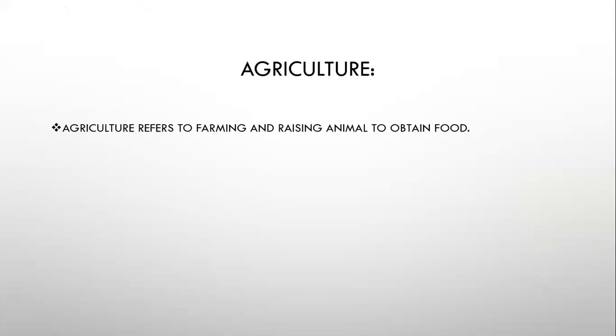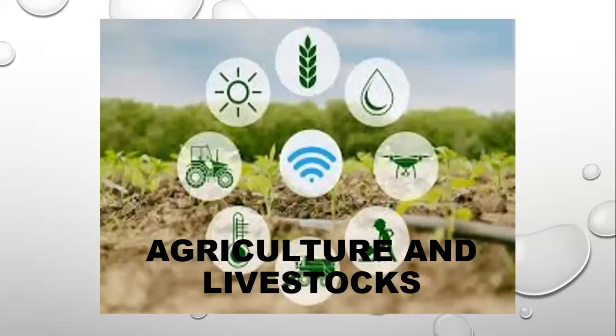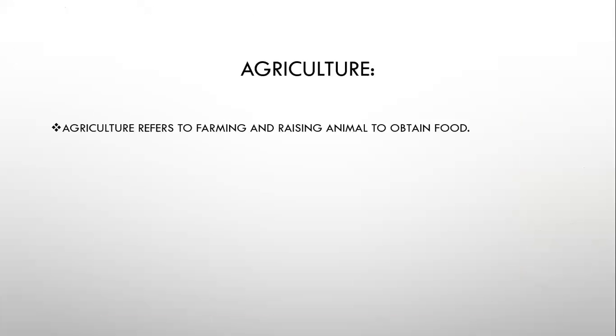Today we will take a review of what we have done in previous classes about agriculture and livestock. The whole chapter's review. Agriculture relates to farming and raising animals to obtain food. What agriculture means is not only growing the crops but also raising animals on the farmlands.